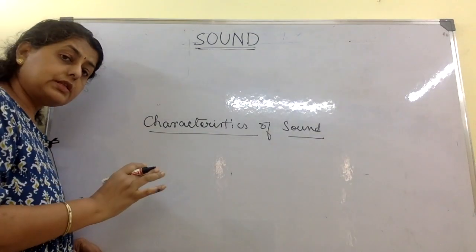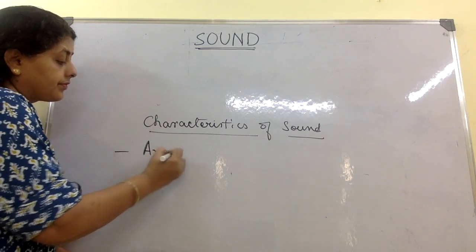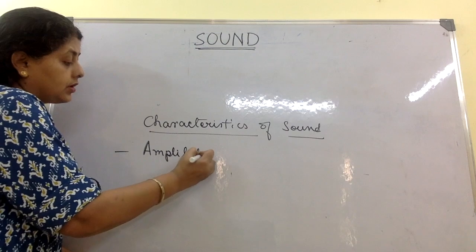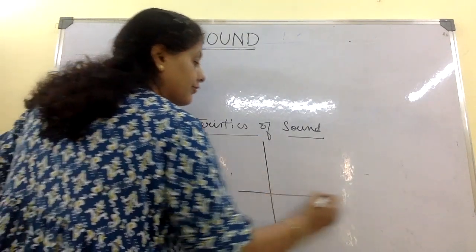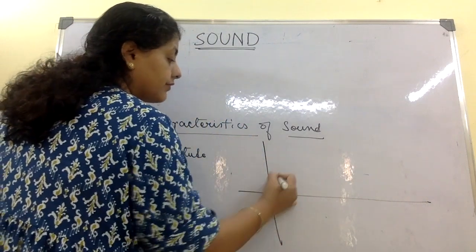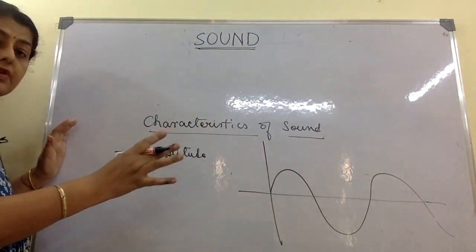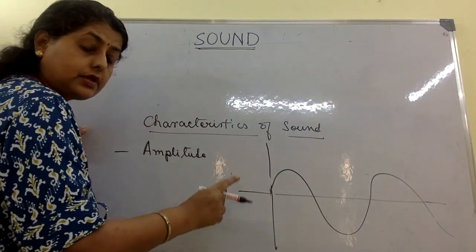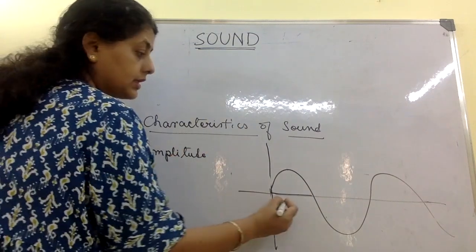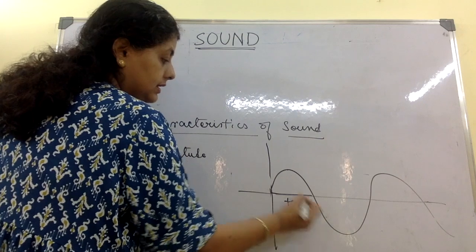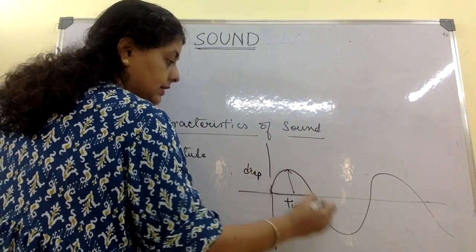Okay. The characteristics of sound, firstly, is the amplitude. Now, of that compression and rarefaction waves, I can make a graph like this. In this graph, the waves are going to go like this. Remember, this is not a transverse wave, but it is a graph of compressions and rarefactions. We have put the values and made a graph. Here we have time and this is displacement. Okay, this distance,